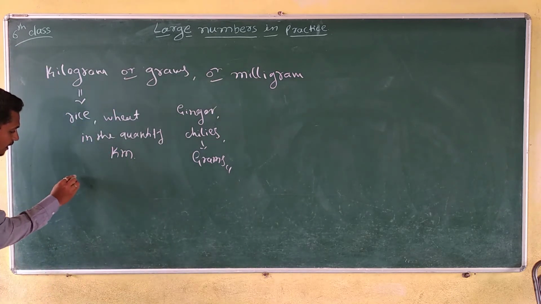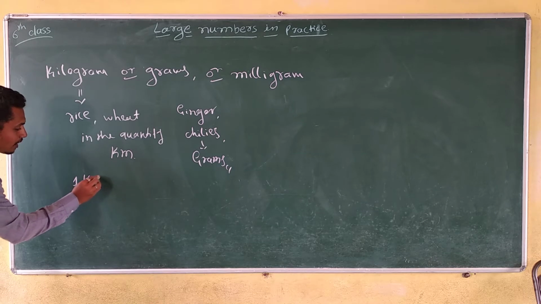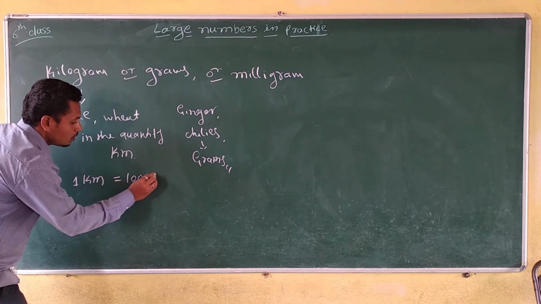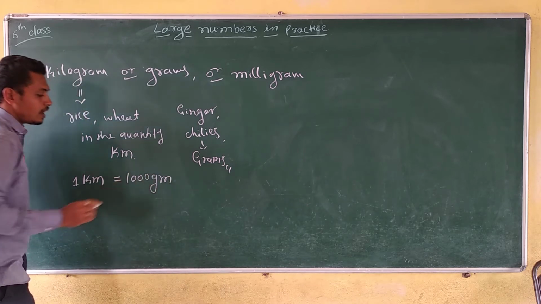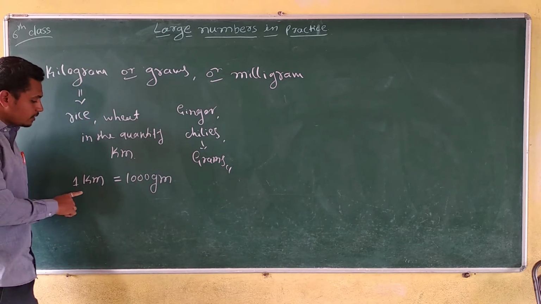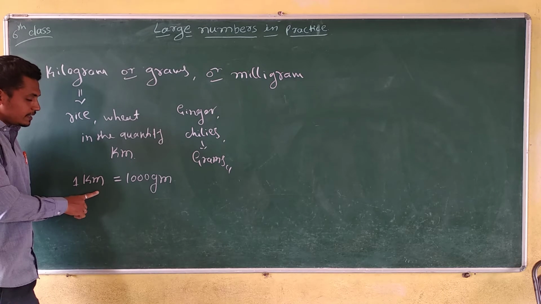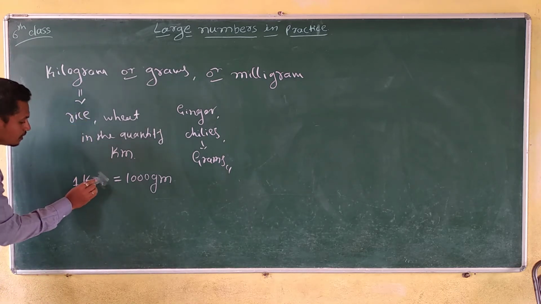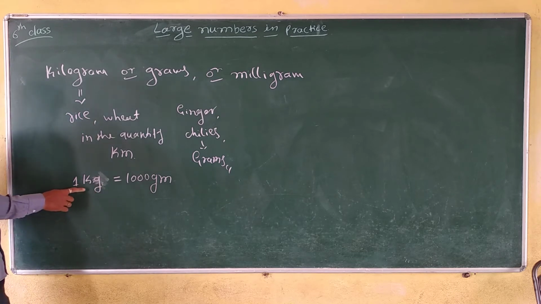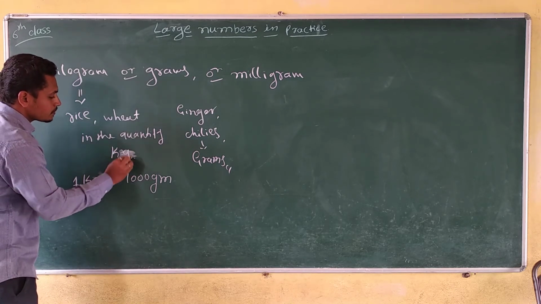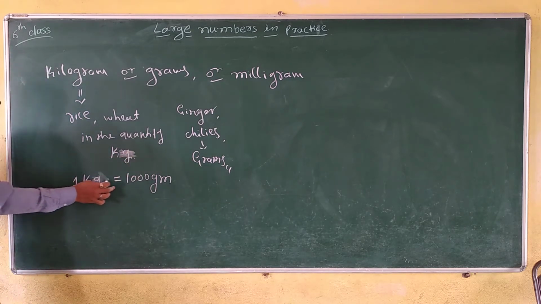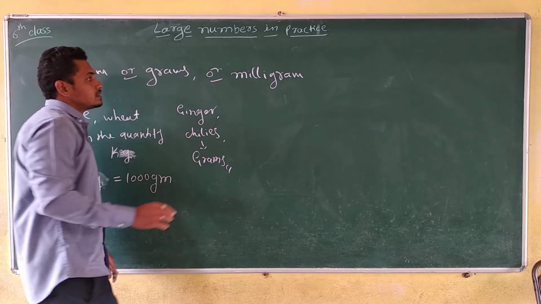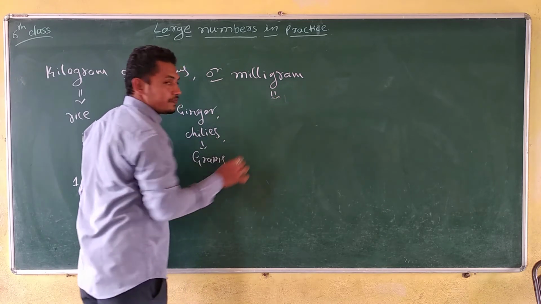So therefore here 1 kilogram is equal to 1000 grams. Is it right? 1 kilogram is equal to 1000 grams. Next is milligram.